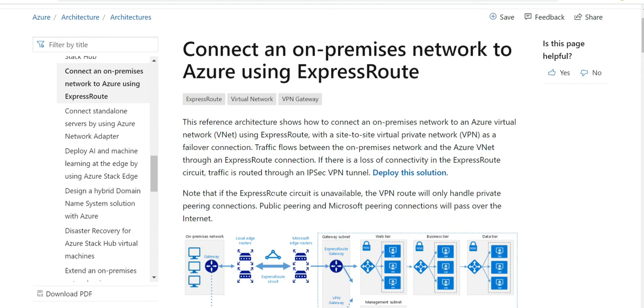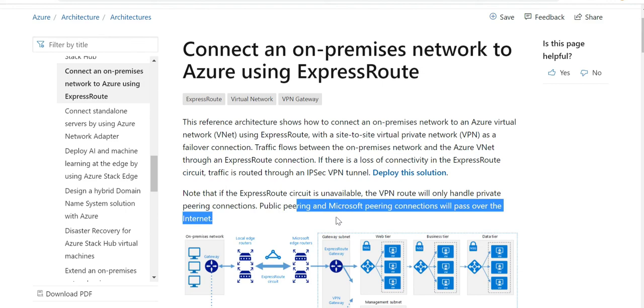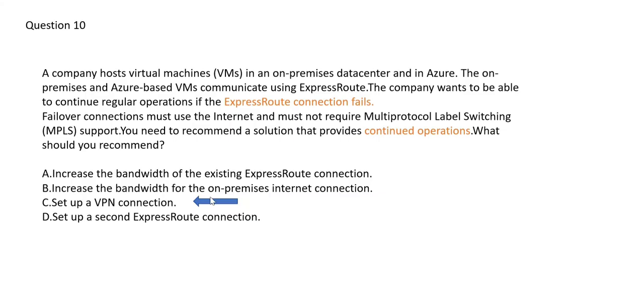So if there is a failure of express route, just one step ahead, what will happen is the VPN route will only handle private peering connections. All the public peering connections, etc., will pass over the internet. Hence, this is the right answer.